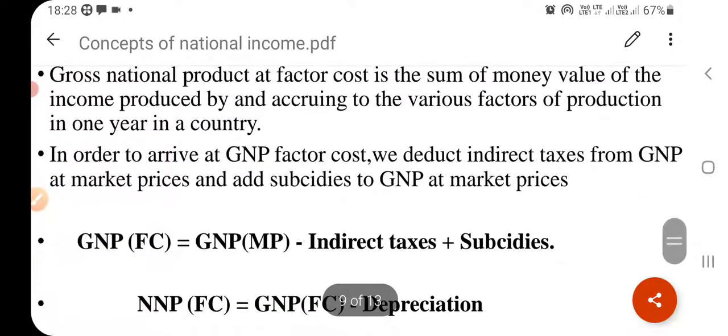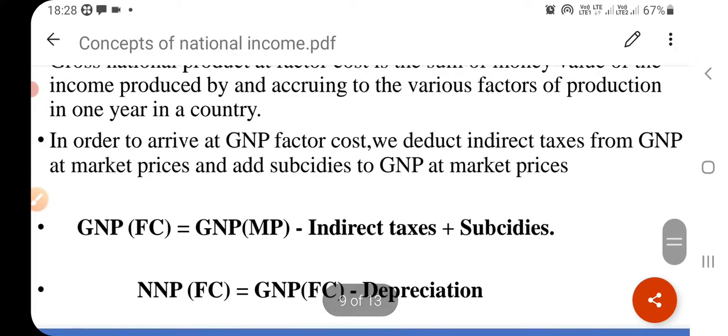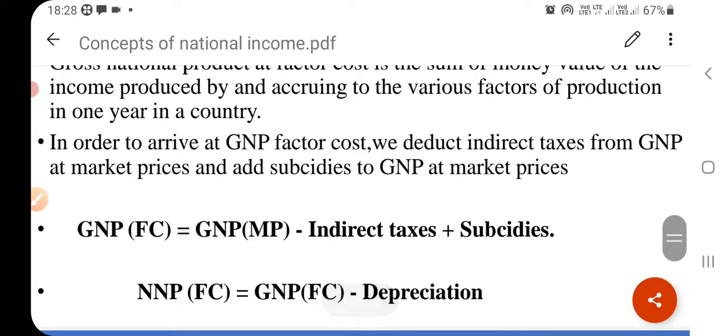This is the formula: GNP at factor cost is equal to GNP at market price minus indirect taxes plus subsidies. And to calculate NNP at factor cost, you only have to subtract the depreciation.